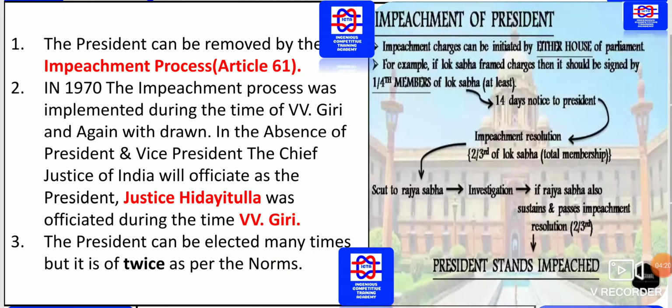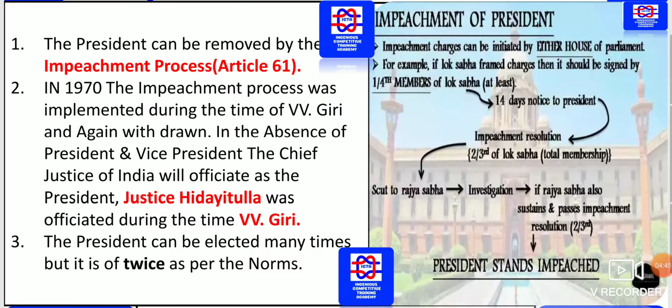So the President can be elected many times, but it is twice as per the norms. As per the conditions, it is twice only. It is not more than that, but there are a few situations where people have taken over as President more than that.